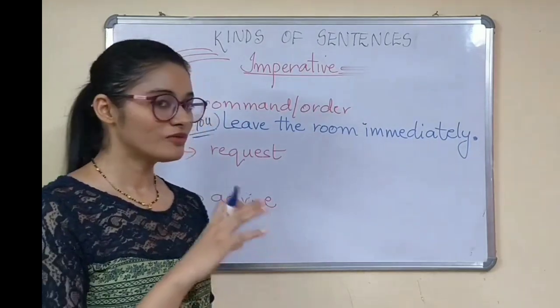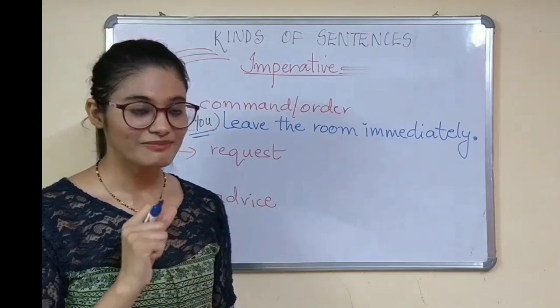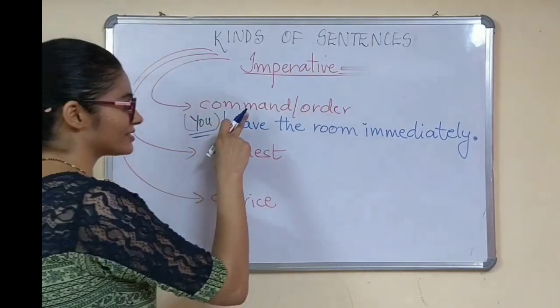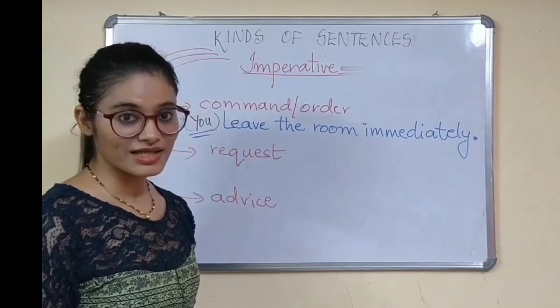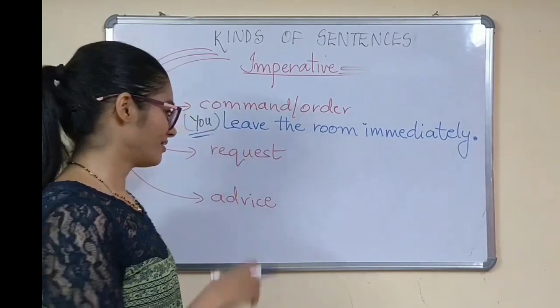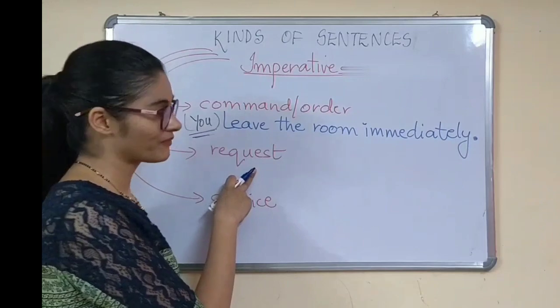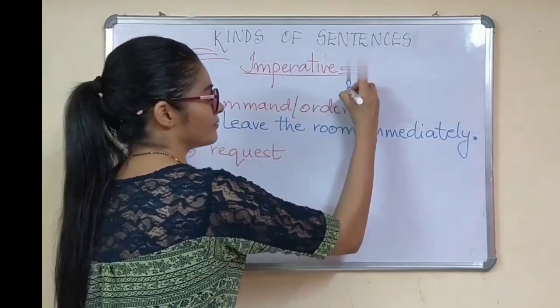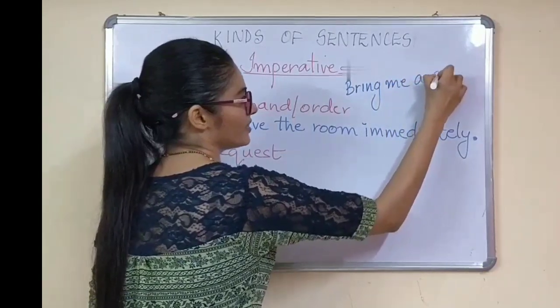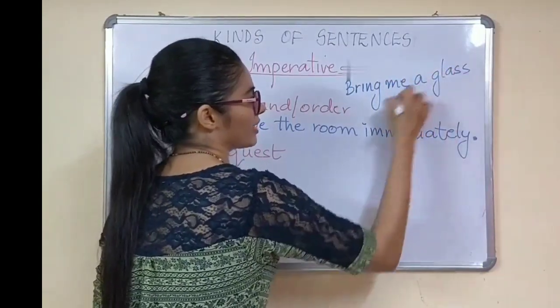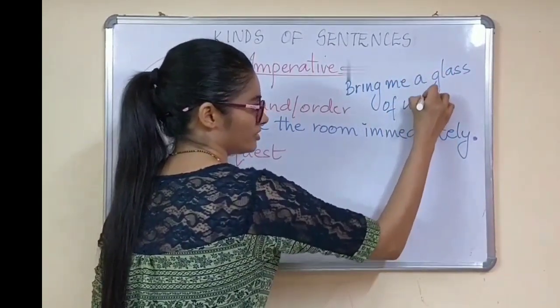Now talking about the sentences that make request. Okay. Now, we have a magic here, and the magic is that the sentences that we use as a command can also be a request. Let's say, for example, when I say, bring me a glass of water.